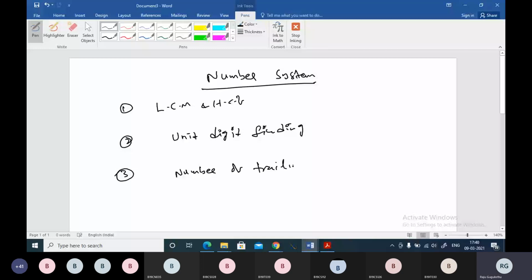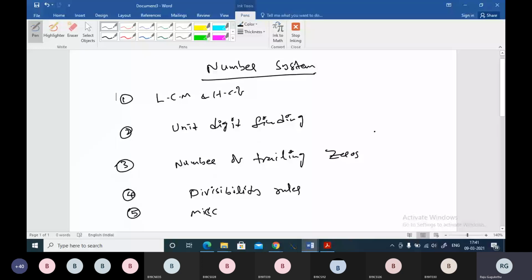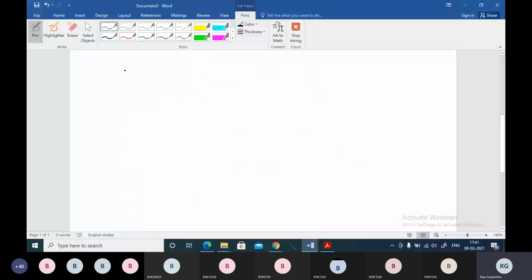And number four, we will find problems on divisibility rules. And we will see some miscellaneous problems, all kinds of mixed problems. So we will see almost these five kinds of problems in the given 20 problems, around 4 to 5 problems from each concept. Okay, now let's discuss one by one. Let me tell you divisibility rules.